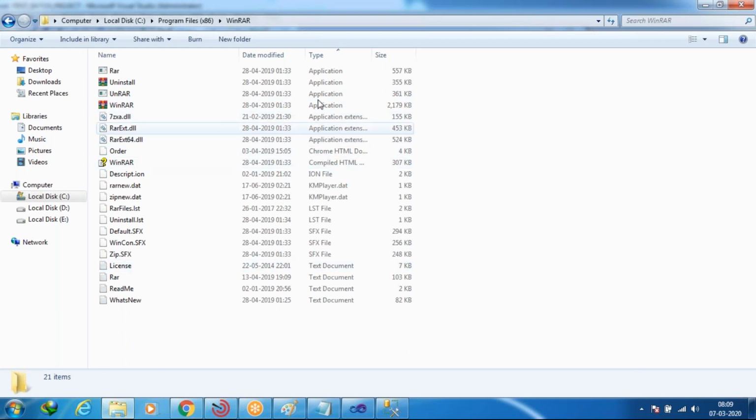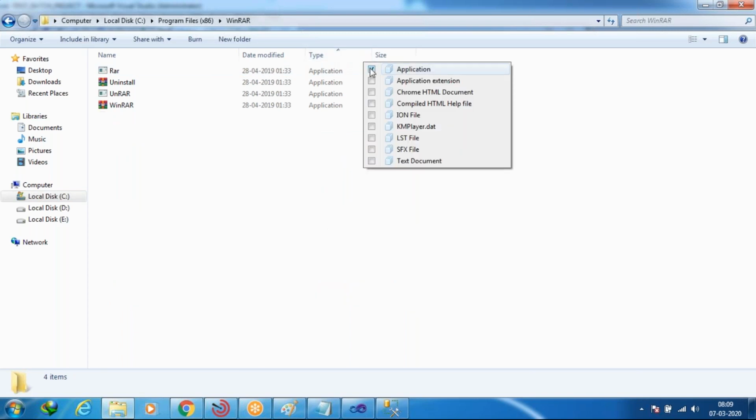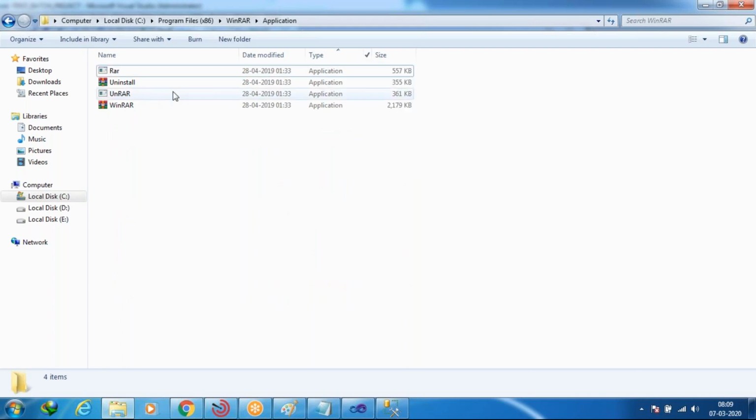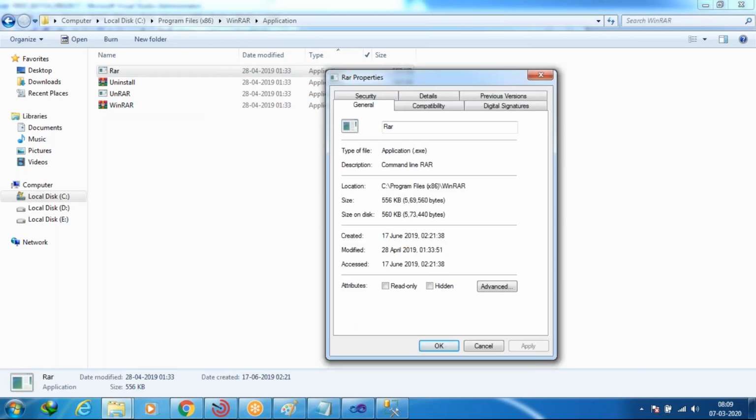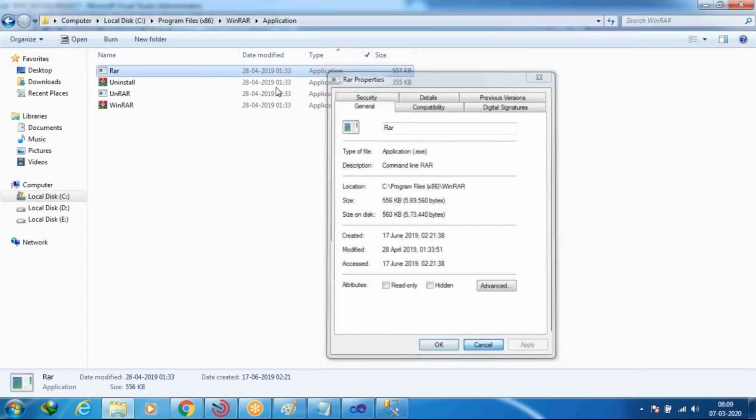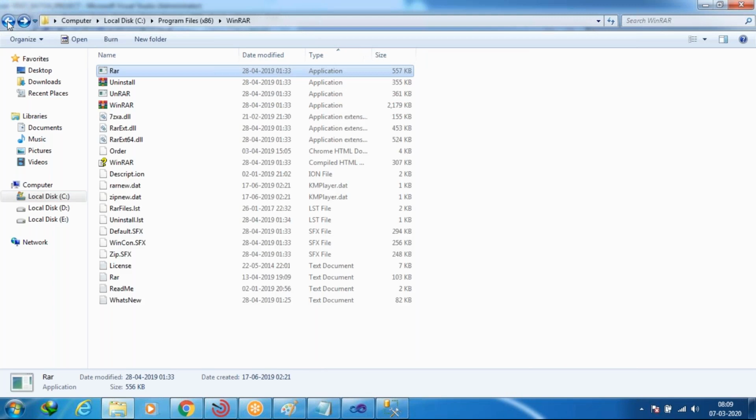So you have to select that one only. So WinRAR, where is it? You have to do this one, RAR also. So yes, this is also so. Okay, no problem. I'll come back again.